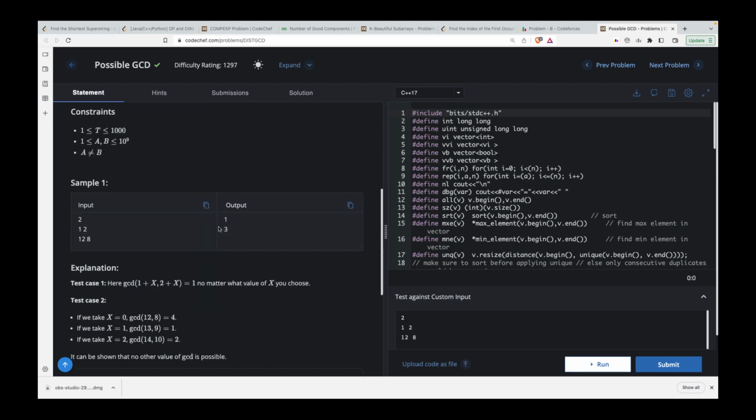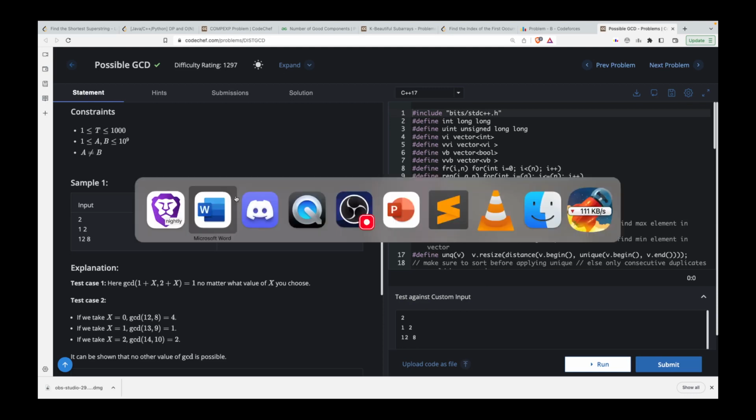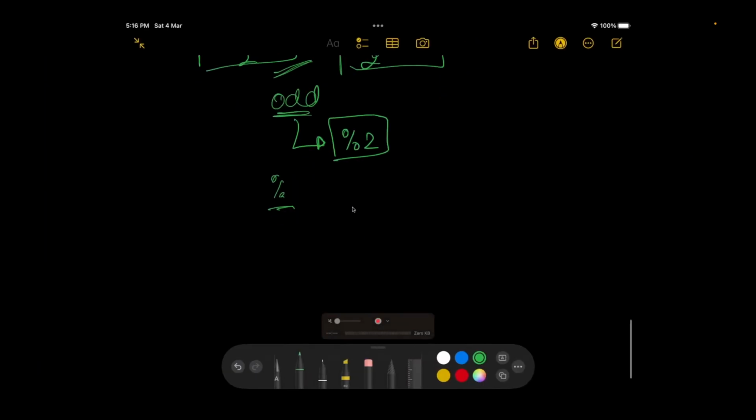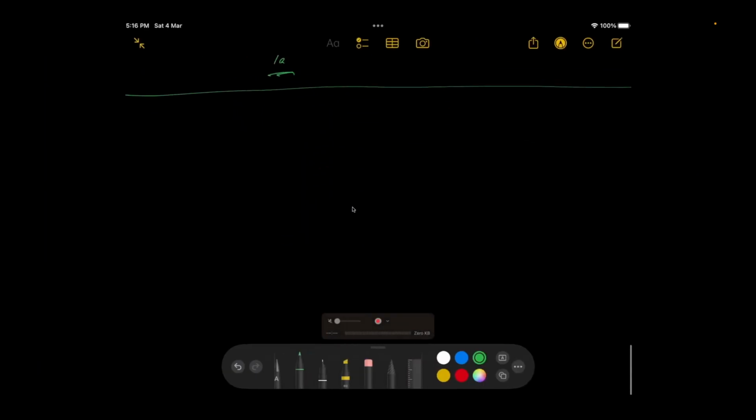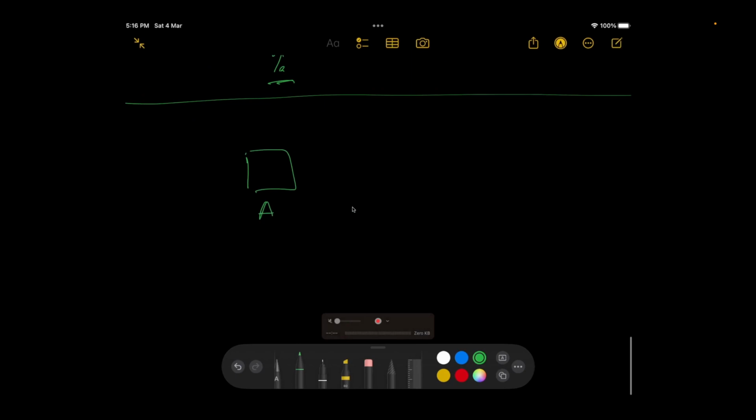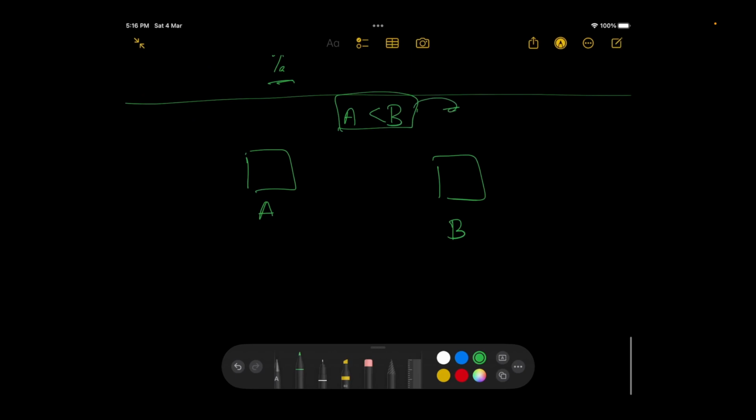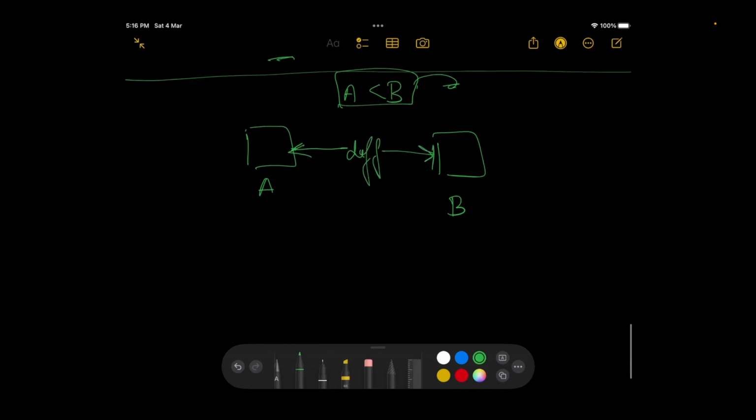This is actually a good question, and it requires only a basic understanding of GCD. It's not based on complex theories, just the basic understanding of GCD. So you have two numbers, A and B. I'm assuming that A is less than B. If A is greater than B, you can simply swap them and this would hold. They have some difference; let's call it diff.